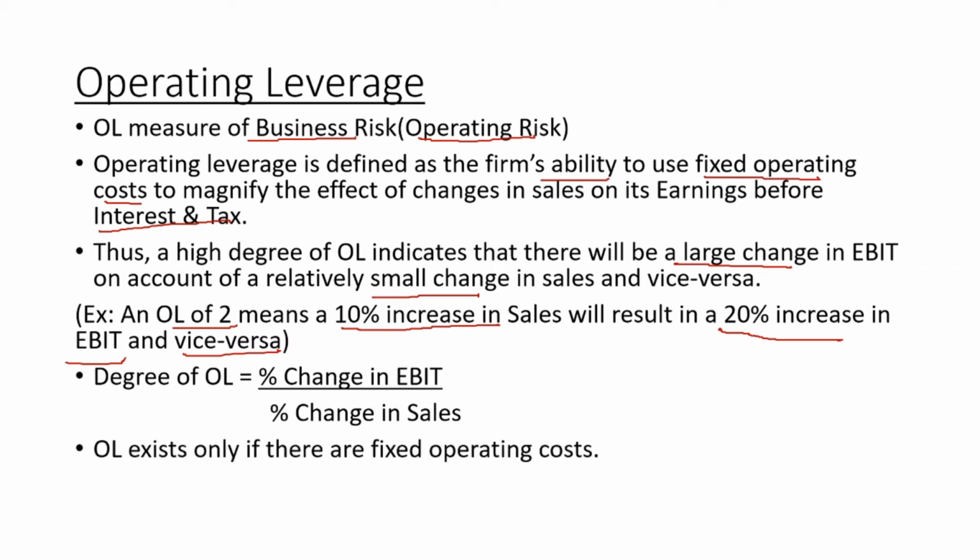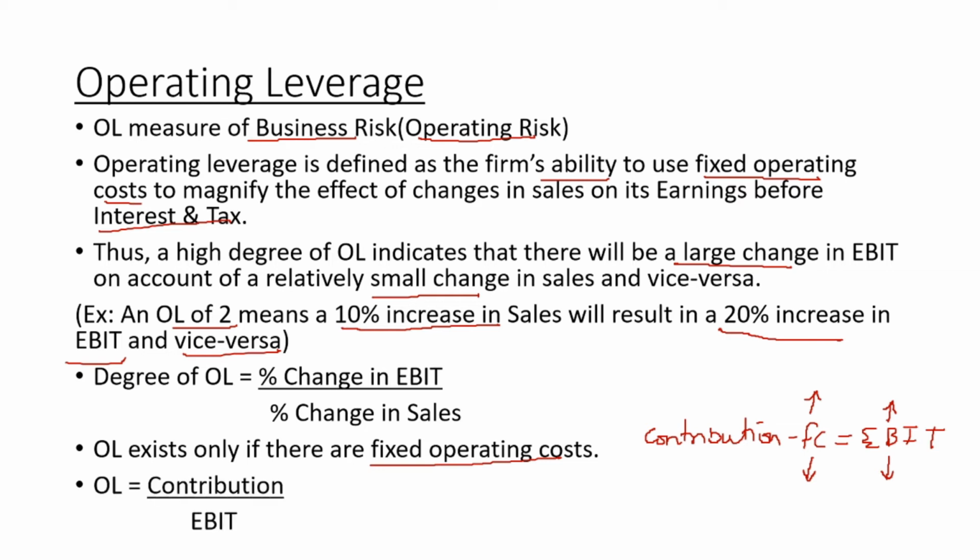Again, we know operating leverage exists only if there are fixed operating costs, and contribution when deducted with fixed cost gives us EBIT. Hence, the more the fixed cost, the more will be its impact on EBIT, and the lower the fixed cost, the lower will be its impact on EBIT. Hence, operating leverage can also be determined by calculating the proportion of contribution to EBIT. So another way for calculating operating leverage is contribution upon EBIT.